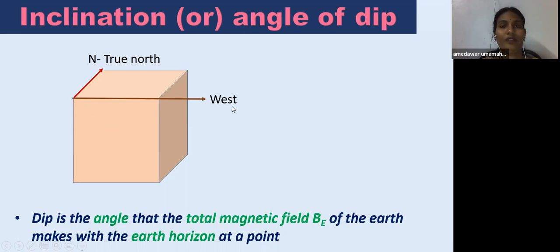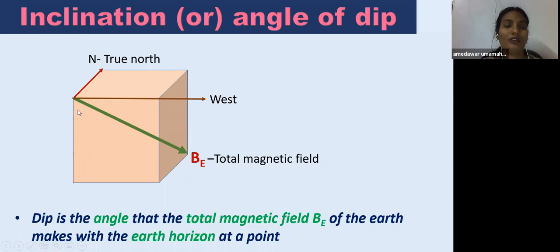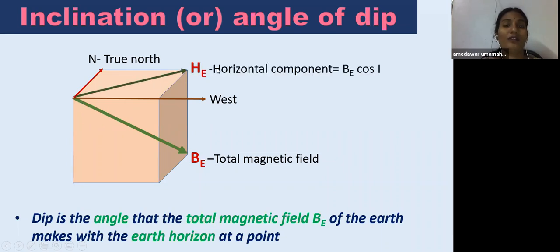Sorry. If it is a west, then it will be the total magnetic field. Total magnetic field, then this is the horizontal component, just splitting into the two perpendicular components, that is HE, the horizontal component, and this will be the vertical component.